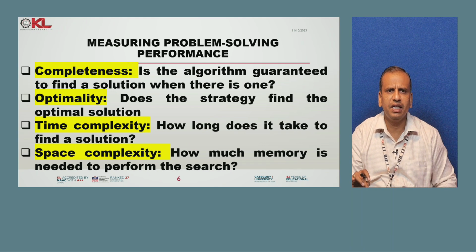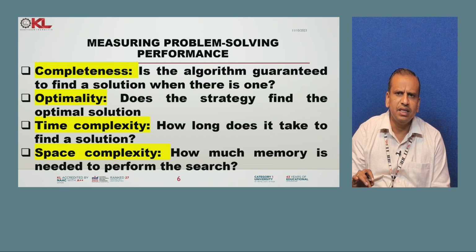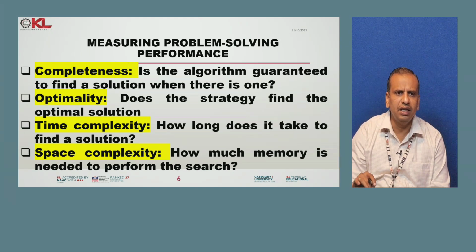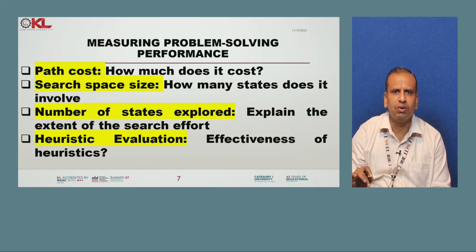Now, what is meant by completeness? Completeness means the algorithm is guaranteed to give a solution or not. Optimality means whenever we find the optimal solution, that is the best solution. Time complexity means how much time it will take to find a solution. Space complexity means how much memory will be required to execute the program. Path cost is the cost, how many nodes will be traversed from the initial state to the goal state, and so on.